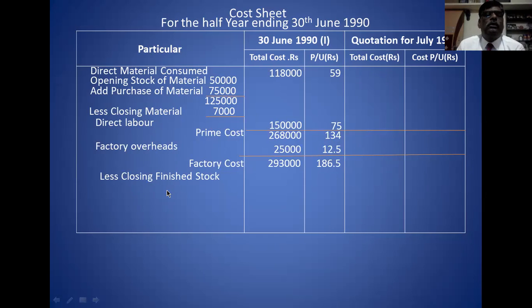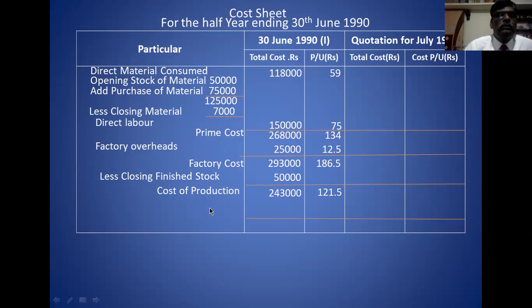So you deduct the closing finished stock. Opening finished stock is not given in the problem. Therefore, you directly deduct the closing finished stock value, 50,000, not the per unit. You deduct this, and 2,43,000 is the cost of goods sold. Selling expense is also not given in the problem.